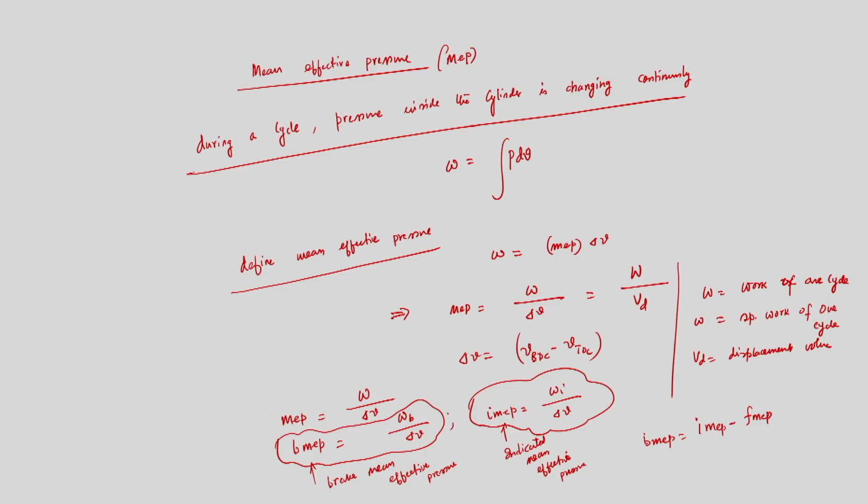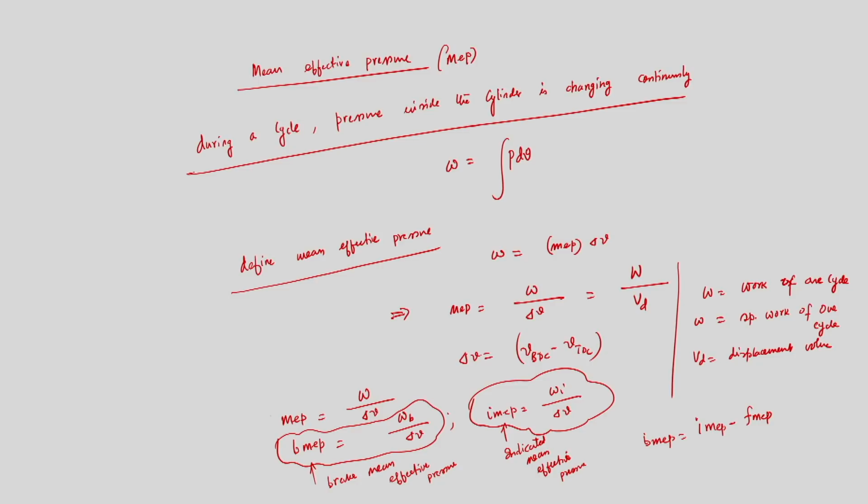This is very important, that we can introduce mean effective pressure. In this context I would like to say that mean effective pressure is a good parameter for comparing engines with regard to design or output. Why? Because it is independent of the engine speed and size, right.